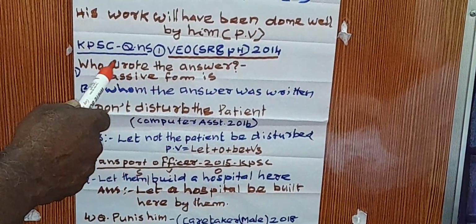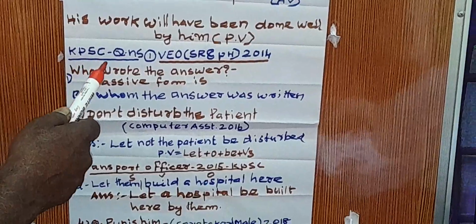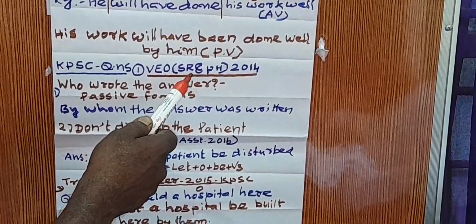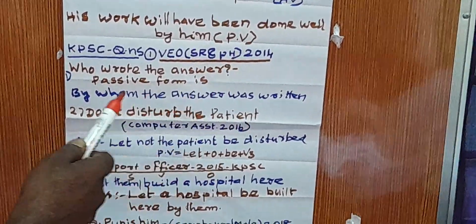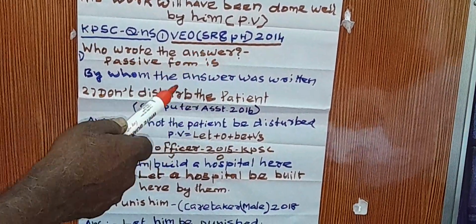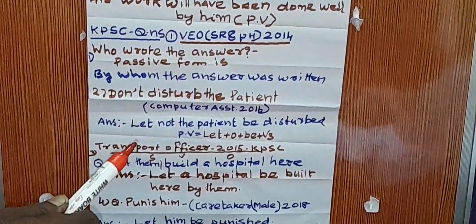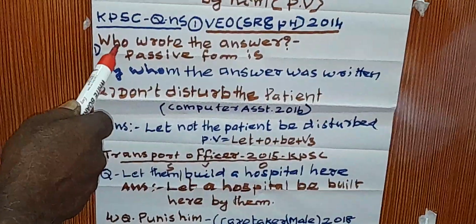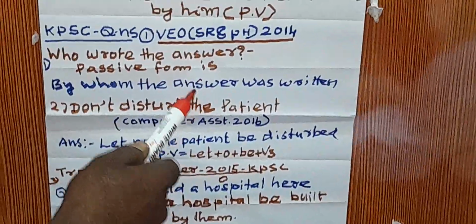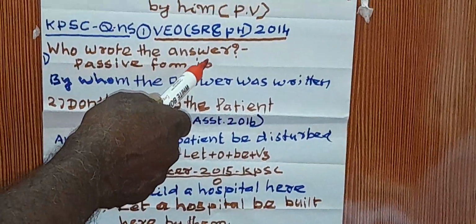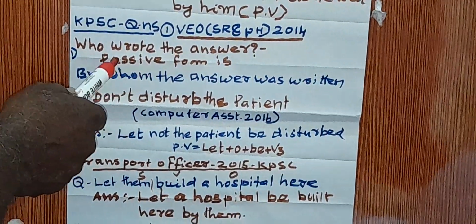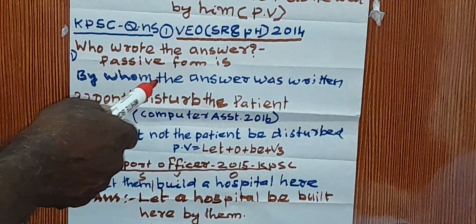Then another question. Kerala Public Service Commission question, BEO SRSPH 2014: Who wrote the answer? It is an interrogative sentence. Previously I have told you not to change the structure of an interrogative. What is the passive form? That is the question in the PSC paper. Whom? We have to give whom here.